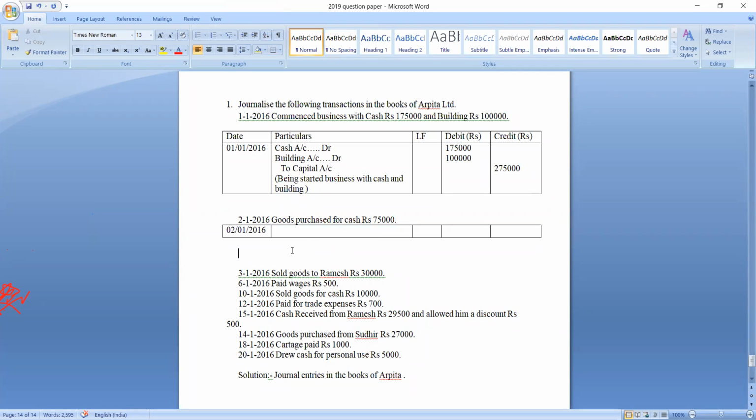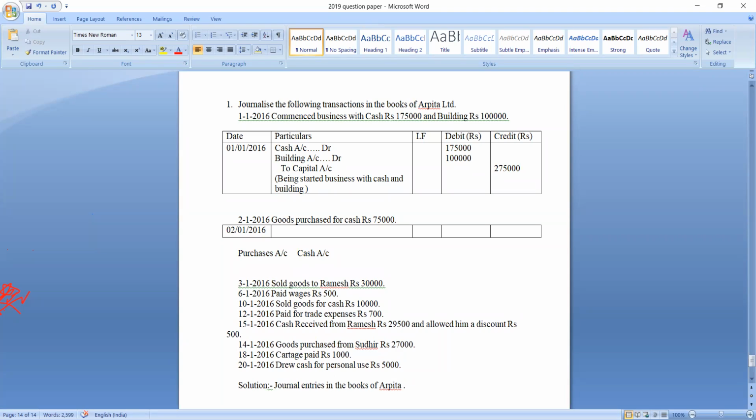Goods purchased for cash. So how many accounts are we finding over here? We are finding two accounts. Which are those two accounts? One is goods purchased, which means the purchases account. Another one is the cash account. Purchases is which account? It is a nominal account because it is an expense. Cash is which account? It is a real account because it is an asset.